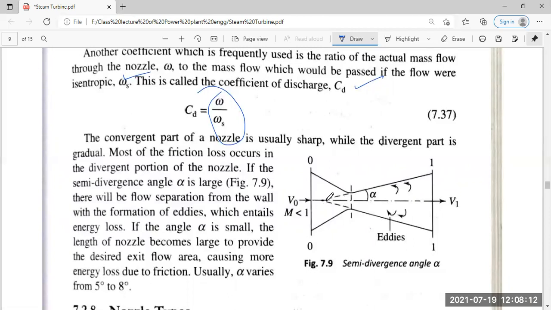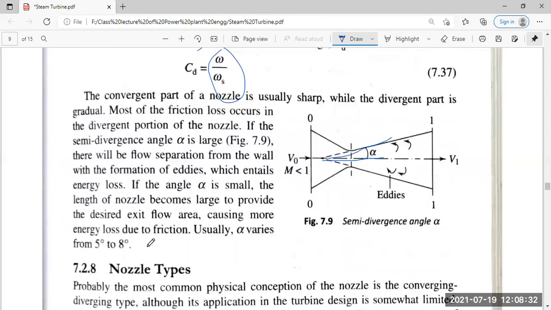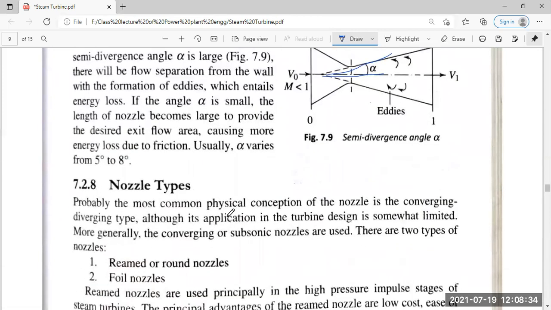It is the alpha coming from this one to coming from this one. This is alpha itself. It is the low separation from the valve with the formation radius with the electrical slot. After it's very small, the length of nozzle becomes large to provide desired exit flow area. Well, so where do we stand? Usually alpha is 5 to 8 degrees and it is seen from the experimental point of view.